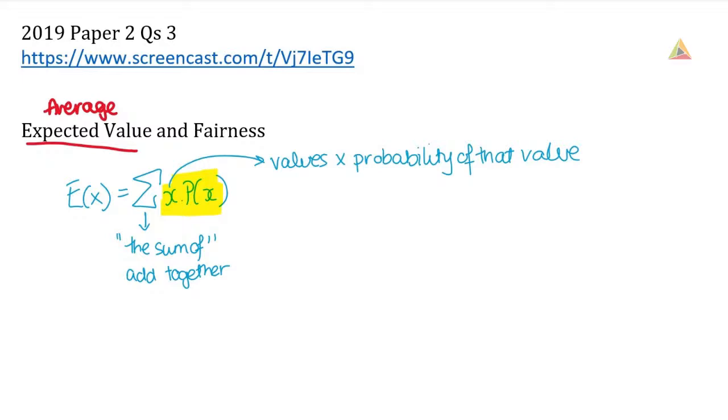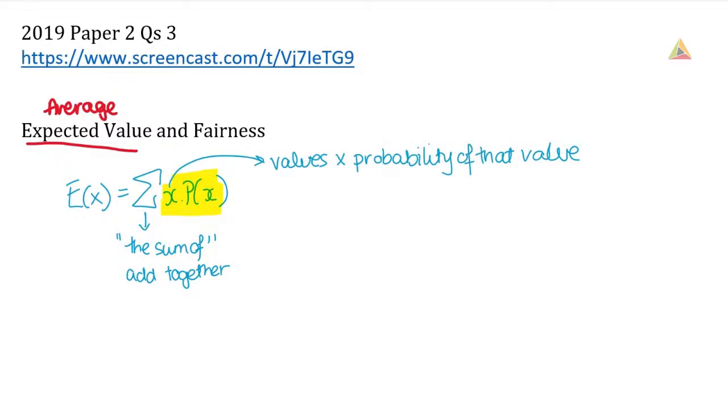So you can have a game that has an expected payout of €1 or €2 or €3 and so on, and they're going to be our X, our values, and we multiply by the probability. So what's the probability of getting a 1? What's the probability of getting a 2? What's the probability of getting a 3? And so on. And we add all those together.